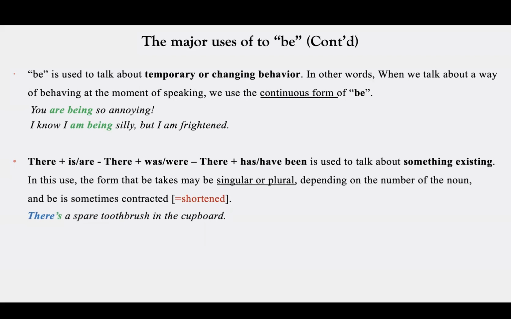There is a spare toothbrush in the cupboard. Spare means extra. So no one uses it right now. So there is a spare toothbrush in the cupboard. It's a fact. It's something about the present because there's no future time expression. There's no past time expression. So we understand that it is something about a present fact.